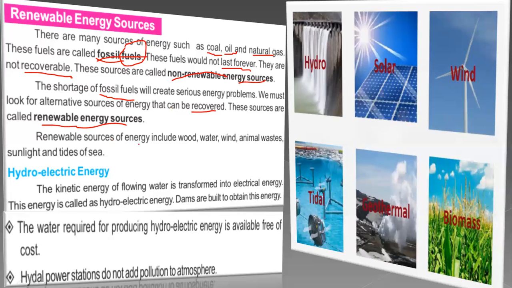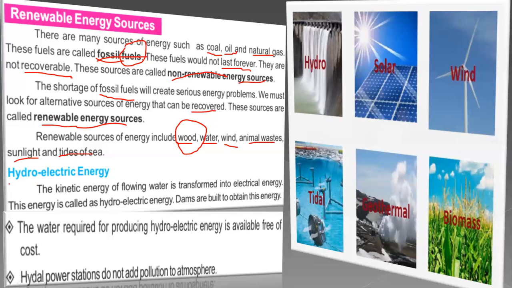So renewable energy sources include wood, water, wind, animal waste, sunlight, and tides of the sea. How we use them? Wood is for burning, definitely, but other uses we will talk about one by one in detail.